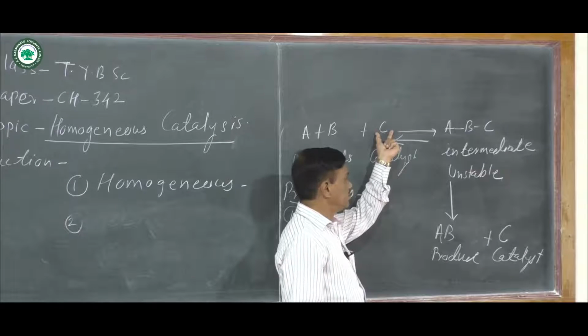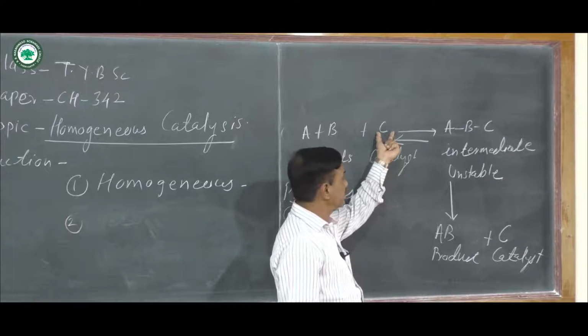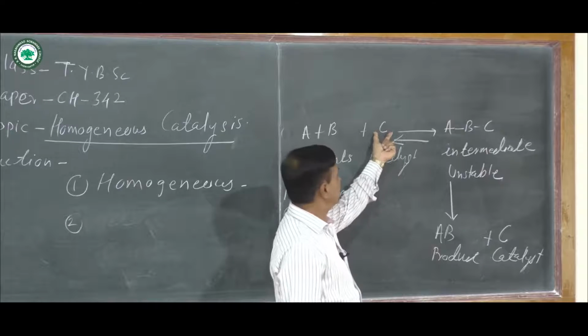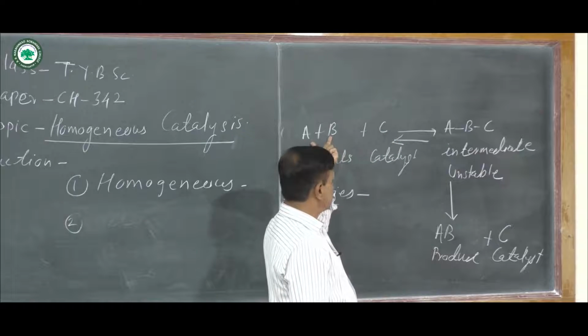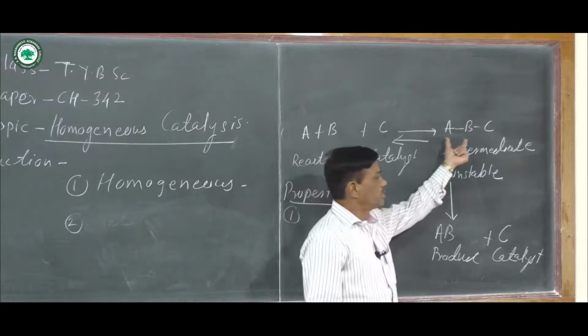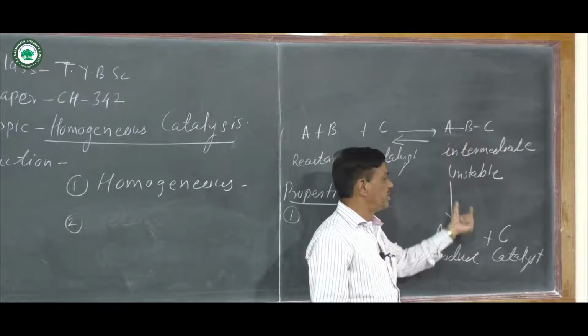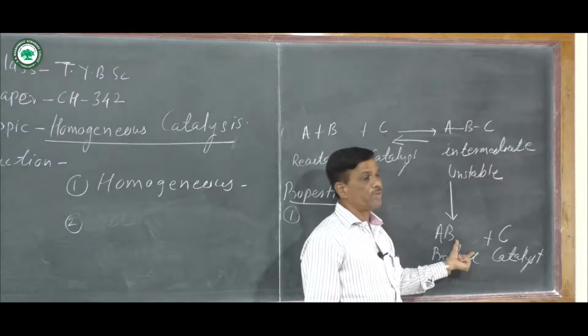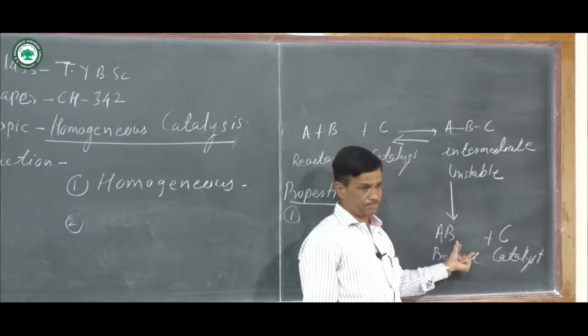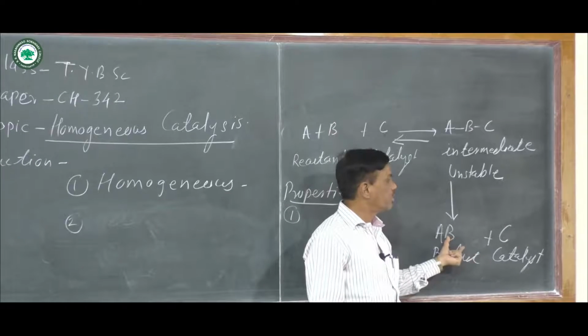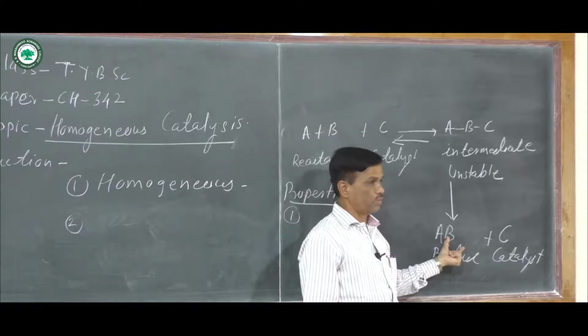That catalyst C accelerates the rate of reaction, decreases activation energy, increases the energy of the reactant, forms an unstable intermediate, and there is a formation of AB as the stable product.